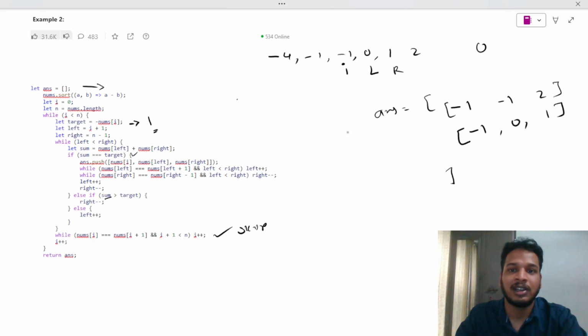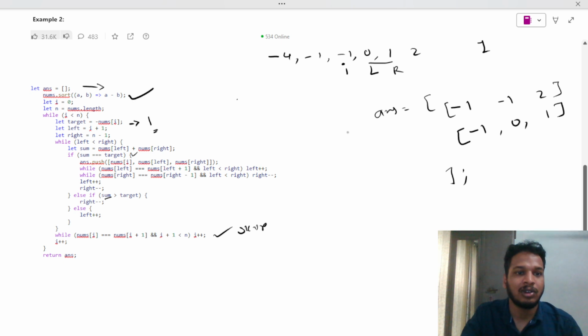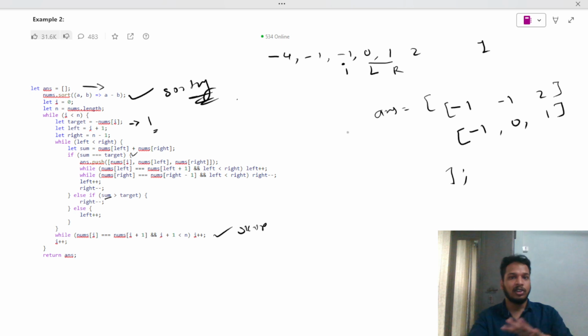Why is it matching with target? 0 plus 1 is left plus right, 0 plus 1 is 1, which is my sum, and my target is 1. That's the reason why it is pushing to the answer. So this problem can only be done when we do a sorting. Okay. When we do a sorting, that is fine.